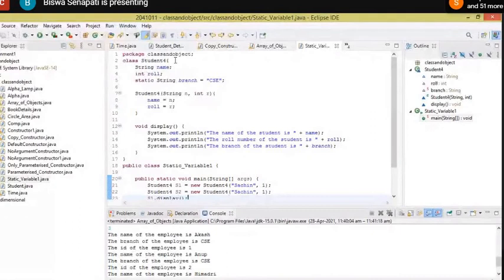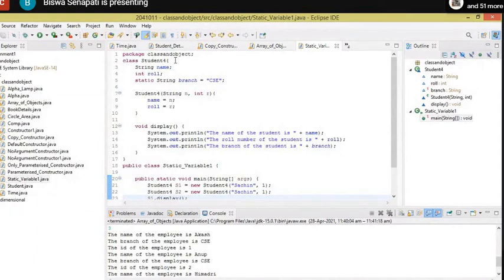The third one is the shared one; we are not focusing on the shared one for the constructor. Then name equal to n, role equal to r. Then we have defined the display method to display the members of the class, so we are displaying the name, role, and branch.